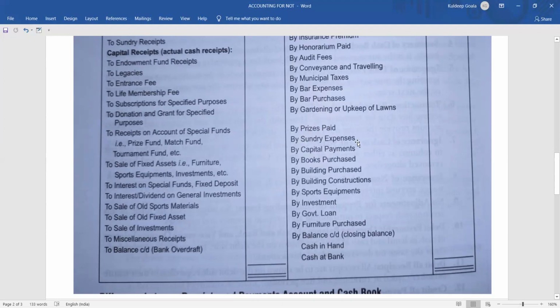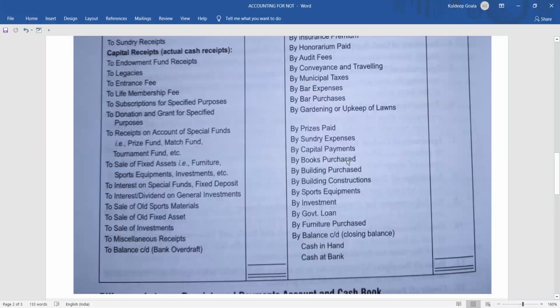The next one, by sundry expenses, means any small or nominal expenses that you are making will come under sundry expenses. The next comes the capital payment. Here it includes purchase of books, building construction, furniture, sports material, and investments. Also any government loan, meaning we are providing a loan to government sectors. Many times a very strong NPO, a non-profit organization, can provide even a loan to government agencies. Then furniture purchase, already told you. So this is the composition of the items in the receipts and payment account.